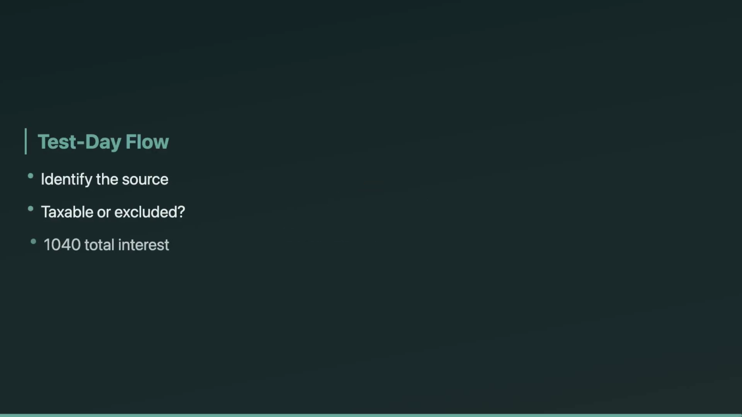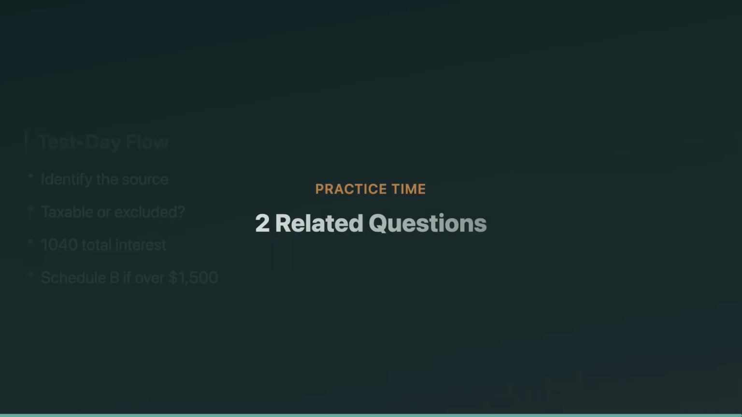Quick workflow to keep you safe on test day. Identify the source, decide if it's taxable, then decide where it goes. If it's taxable interest, it lands on Form 1040, and if the total is over $1,500, you attach Schedule B and list payers. And remember the weird one: dividend interest from credit unions still follows the interest rules.